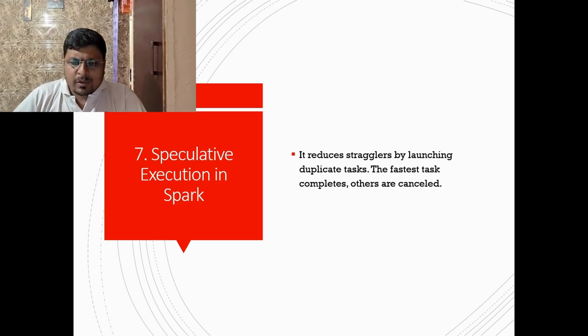Then another question is speculative execution in Spark. This means it reduces stragglers by launching duplicate tasks. The faster task completes and the others are cancelled. Suppose you have launched 10 tasks with 10 workers, and you have assigned the work to different workers. Your requirement is to complete within 1 hour.